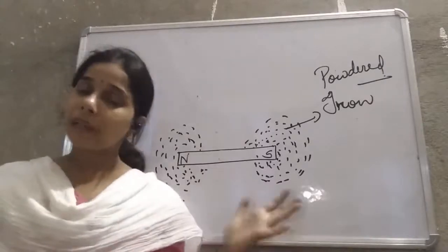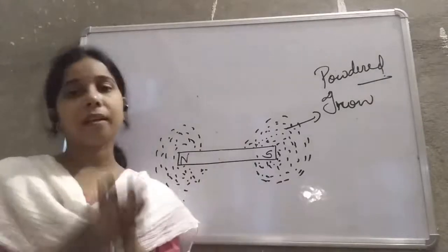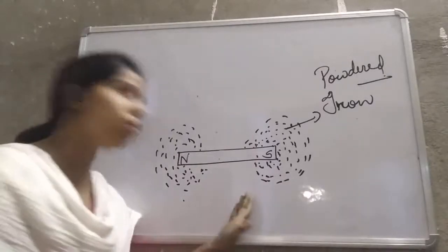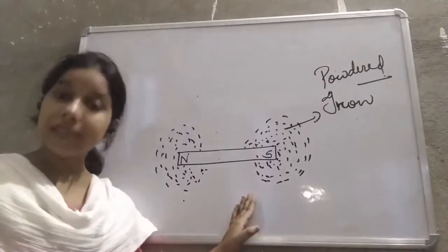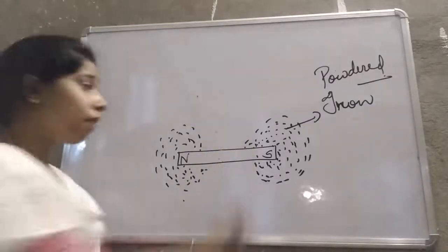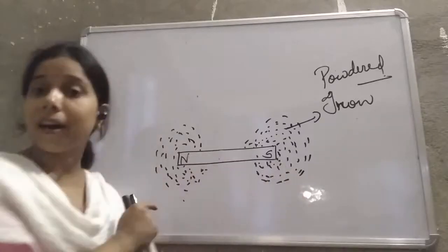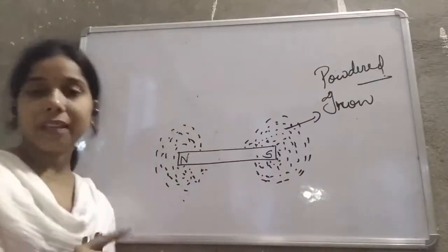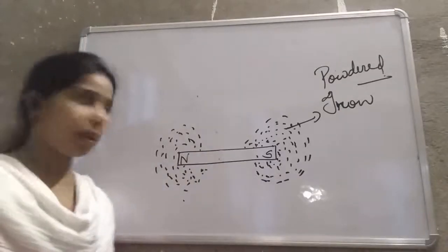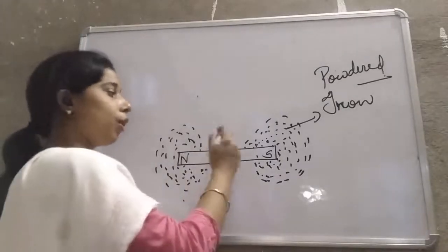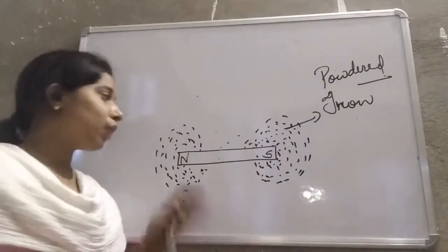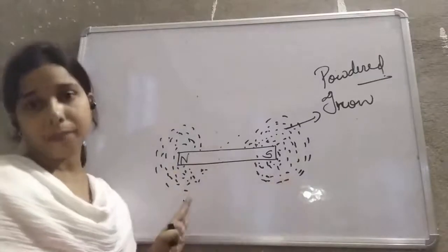Then you know that they will get attracted towards the magnet and stick on the magnet. But one thing you will notice is that most of the iron particles will stick to the free end of this bar magnet, or we can say to the end of this bar magnet. It doesn't mean that none will stick here, but most of them will stick to the end of the bar magnet.